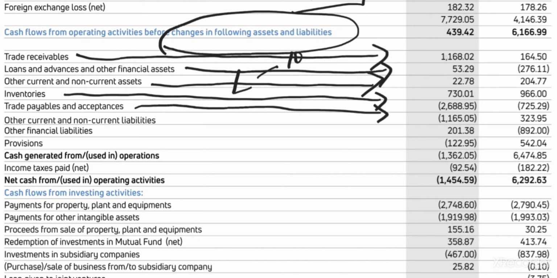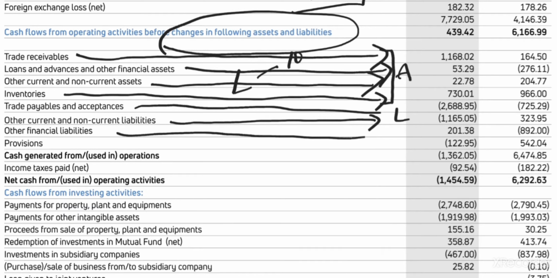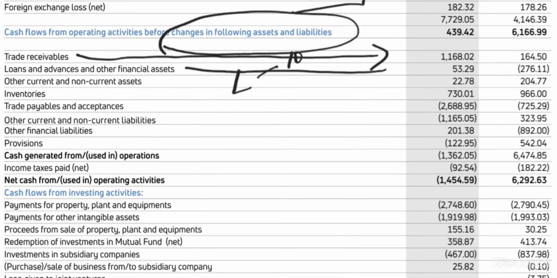See, these are income portions. This is not income. These are income portions, and these are expense portions. See, not expenses, I would say the asset. These are liabilities. Okay, so other current and non-current liability, you are paying it off. That's why it's a loss. Other financial liabilities, it is plus because that is increasing. Sorry, that means you're not paying, you're getting that money. This is the cash flow statement.